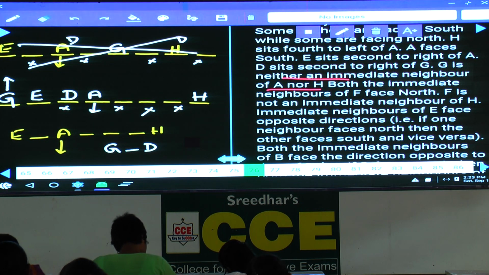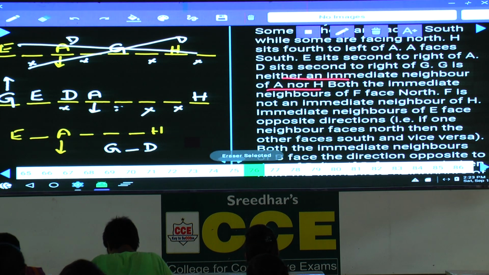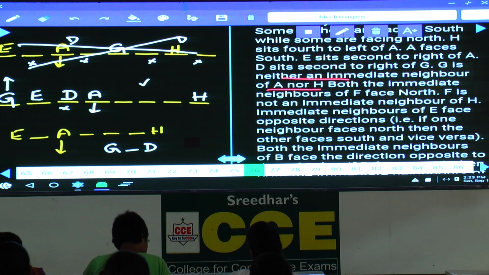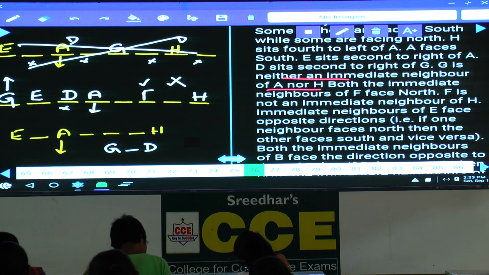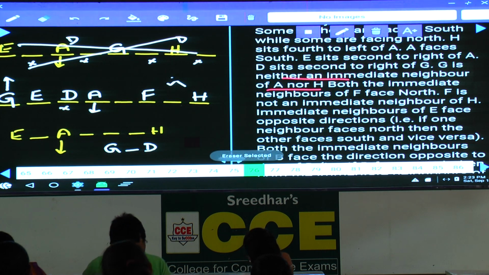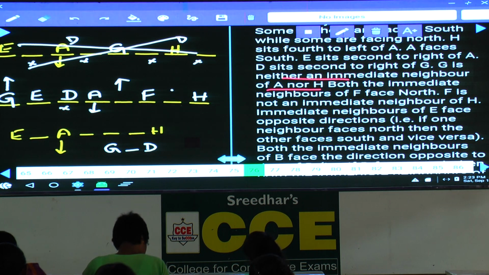G is neither an immediate neighbor of A nor H. Both the immediate neighbors of F are facing north, hence F can be here or here. There are 2 possibilities for F. And F is not an immediate neighbor of H. As F cannot be here, what is the only possibility we have? F must be here.